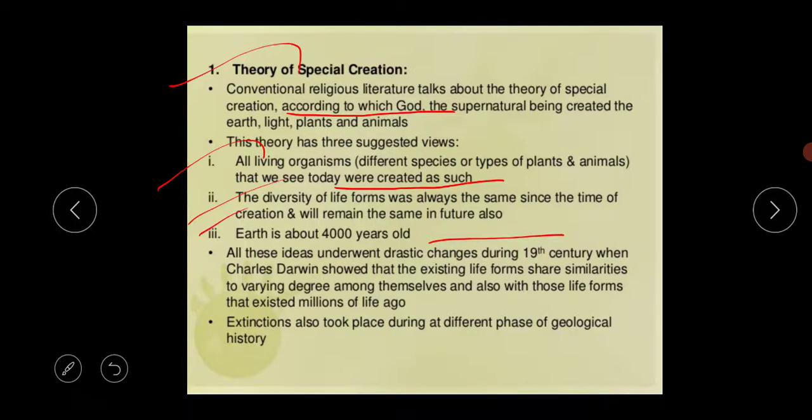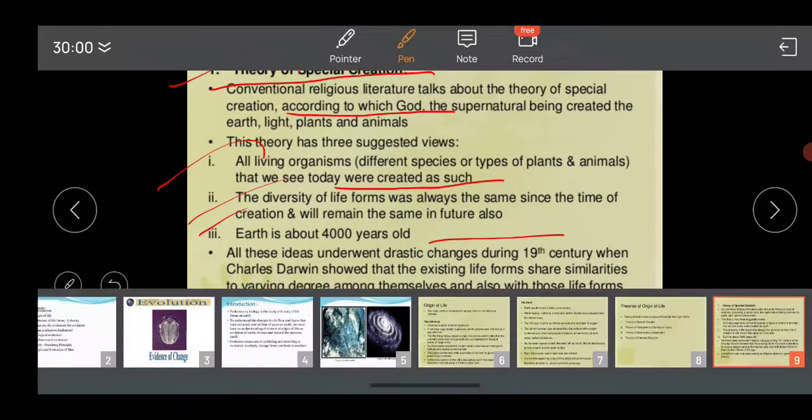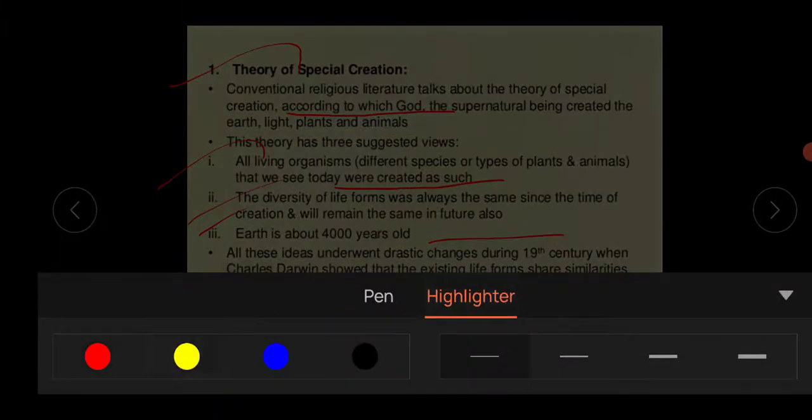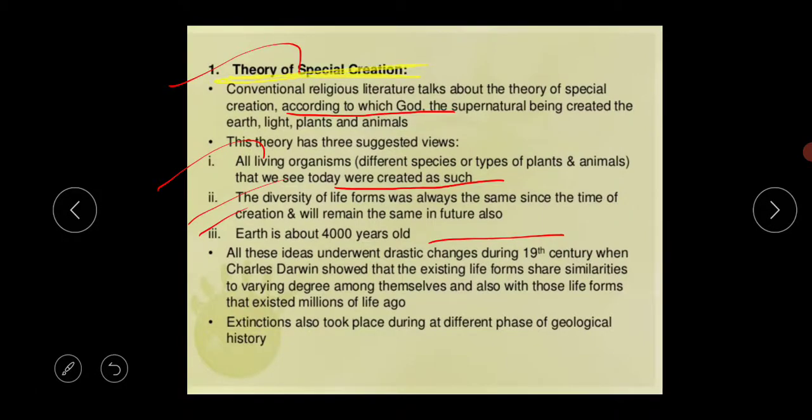The next view is that Earth is about 4,000 years old. So there are 3 views derived from the theory of special creation. This theory states that God is the creator of all living organisms, and not only living organisms, God is the creator of everything. This theory has 3 suggested views.